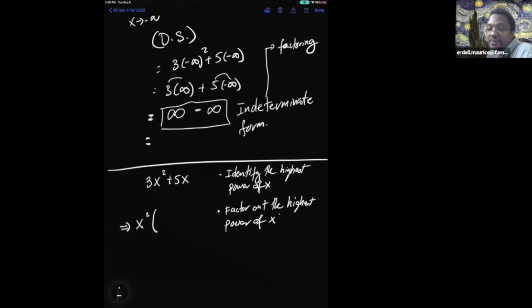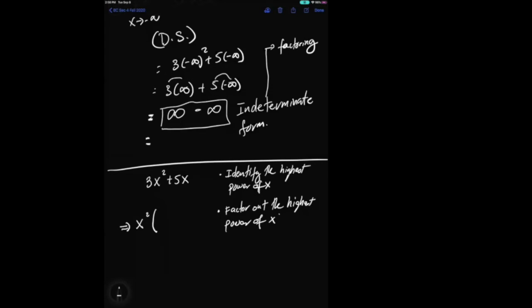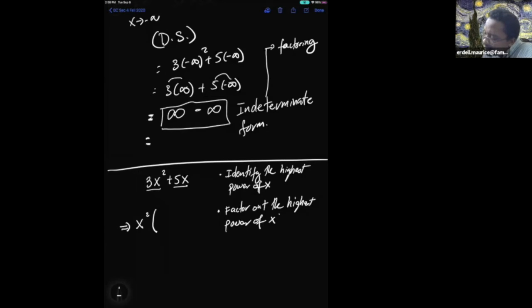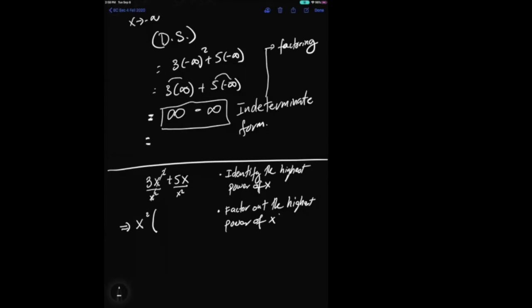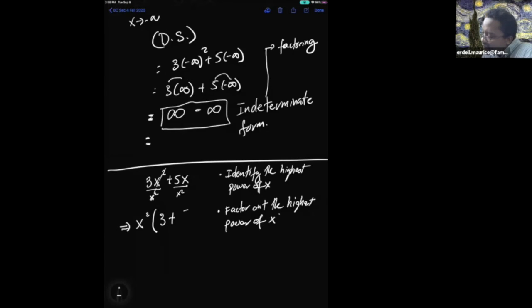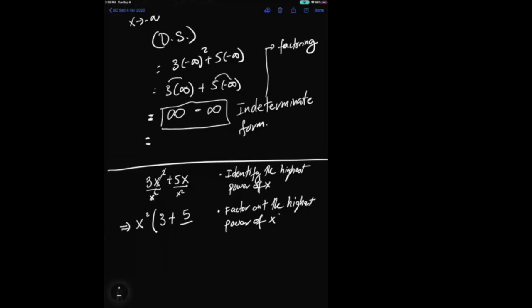Let me remind you of something. When we say factoring, does everybody remember that factoring means to divide? Yes. So because I'm factoring out x squared, it means I have to go to each of these terms right here and divide out x squared. What is 3x squared divided by x squared leave us with? 3. And what is 5x divided by x squared leave us with? 5 divided by x.